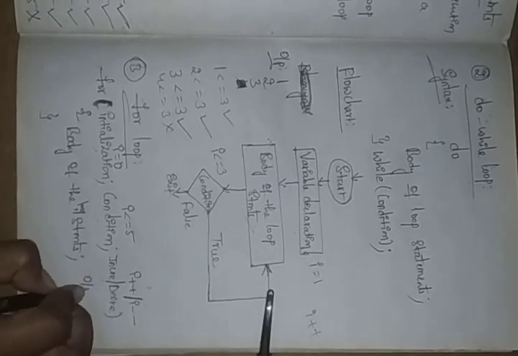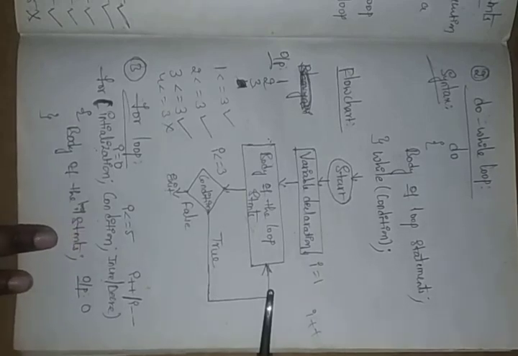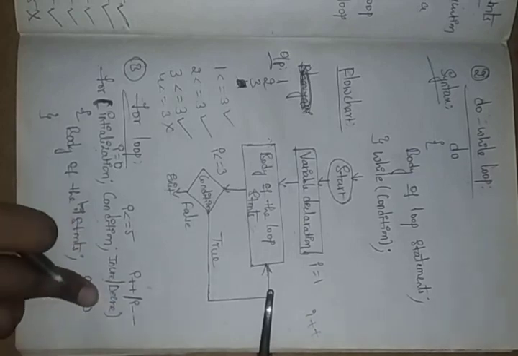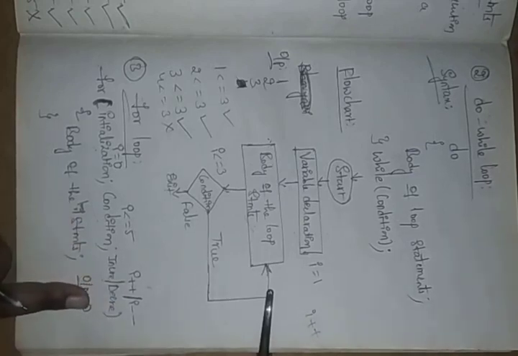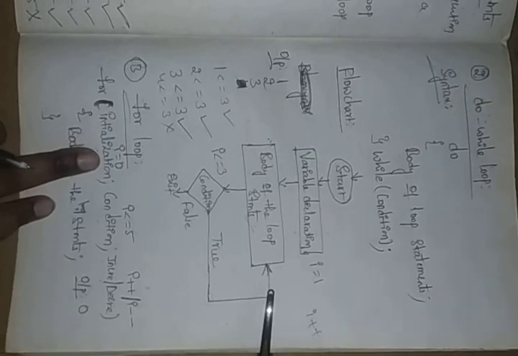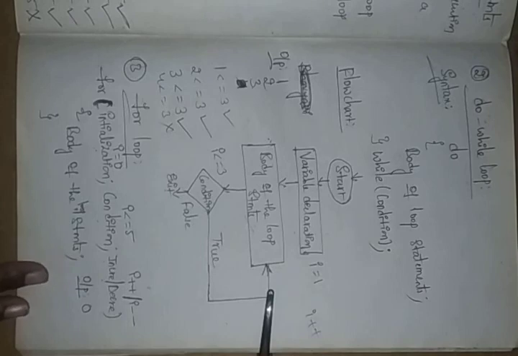Means here the output will be 0. Yes, this is correct. After the execution of that statement, it will be incremented. Now 0 plus 1, you got 1. At present i equals 1. Then it checks 1 less than or equals to 5. Yes, this is correct.